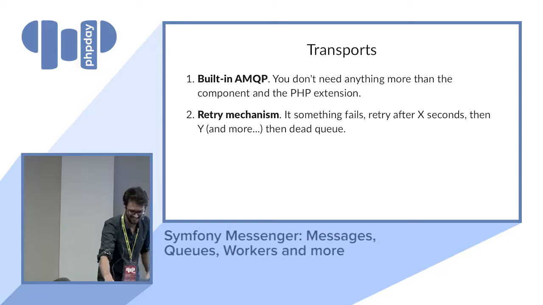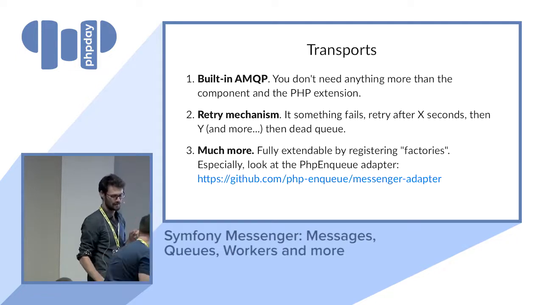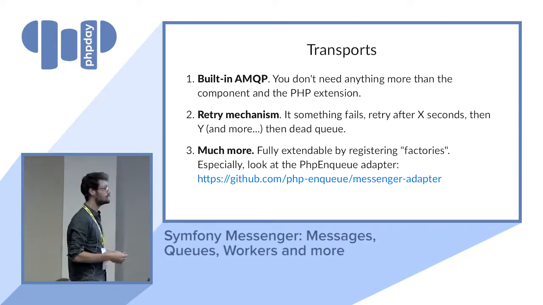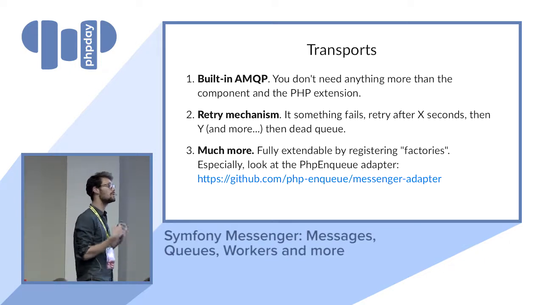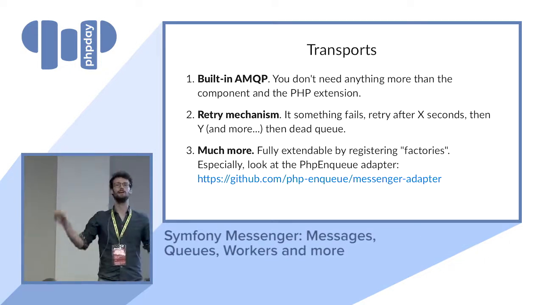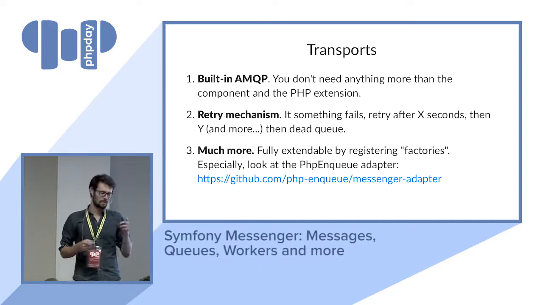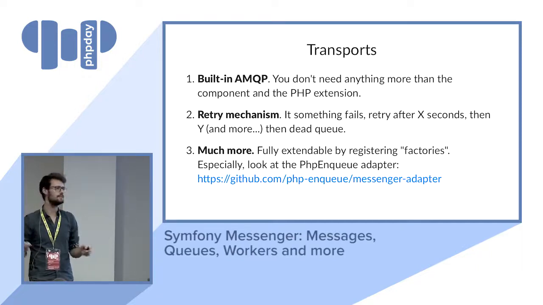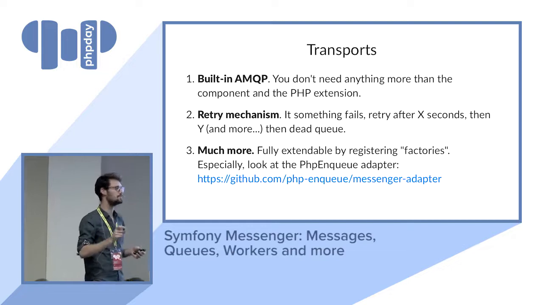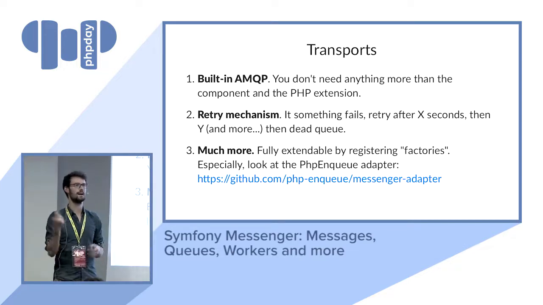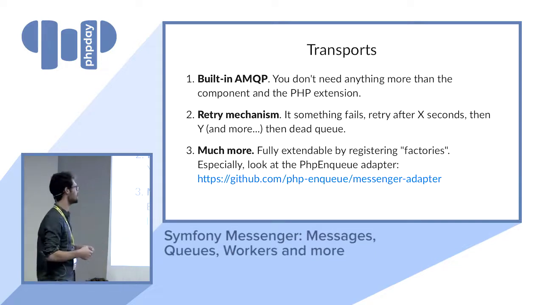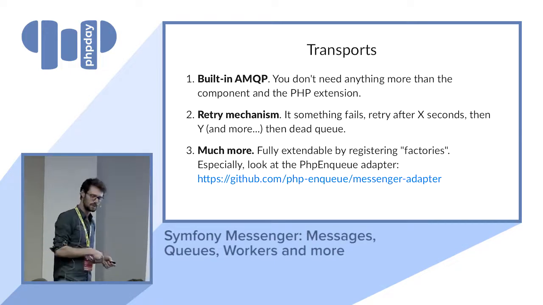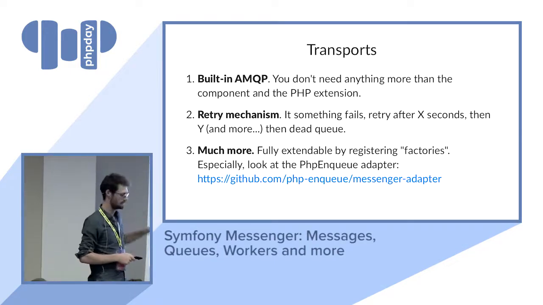So there is much more in the transport. There is especially something called Enqueue that is quite known because it supports a lot of transports, especially all the cloud-based solutions. So we have a transport that uses Enqueue, so you can basically use something like 10 or 12 specific cloud provider-based message brokers, so Kafka and Cloud PubSub and these kinds of things. You can just use it using the messenger adapter in the php-enqueue organization. So check this link, and you can do that.